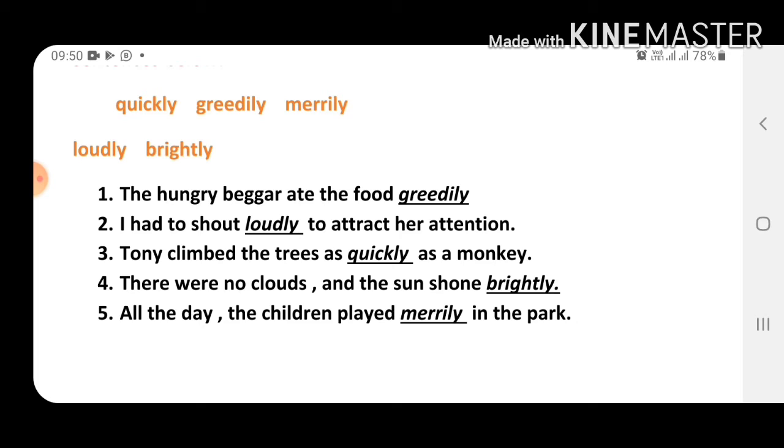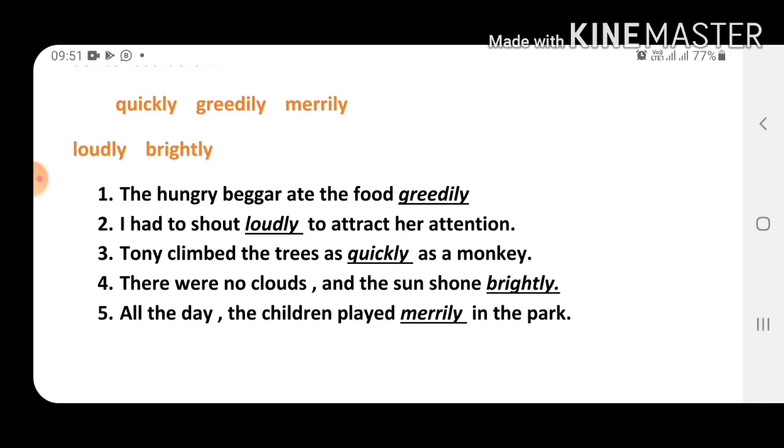I had to shout loudly to attract her attention. Here, what is the action? First see what the action is. Shout करना. Shout means चिल्लाना. So shouting is an action, because it's done by a human. Shouting is an action.